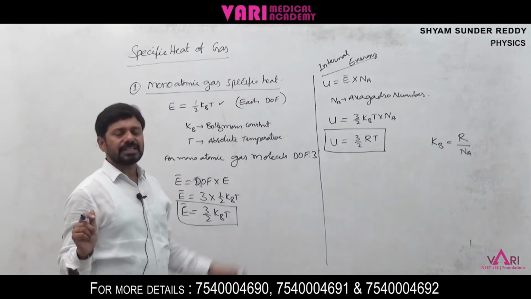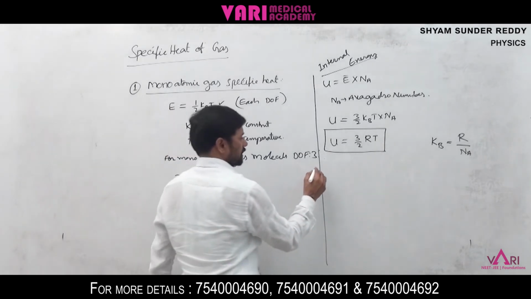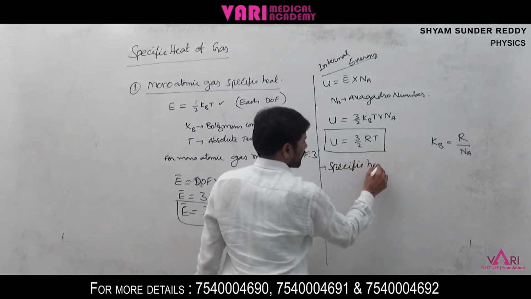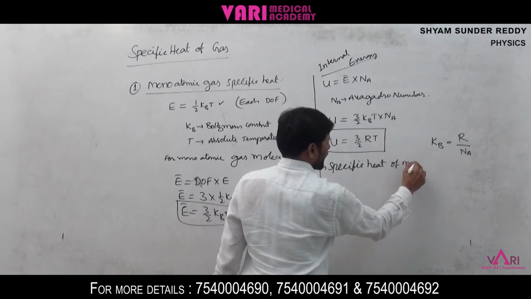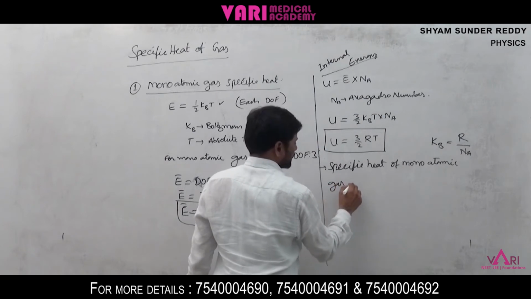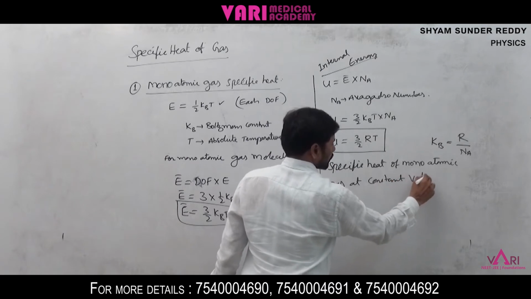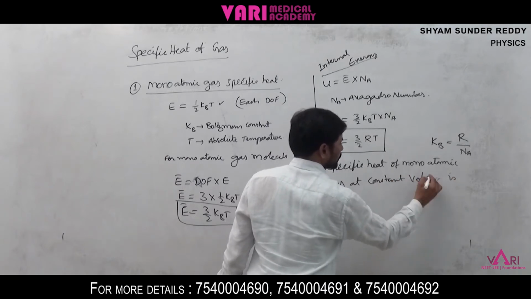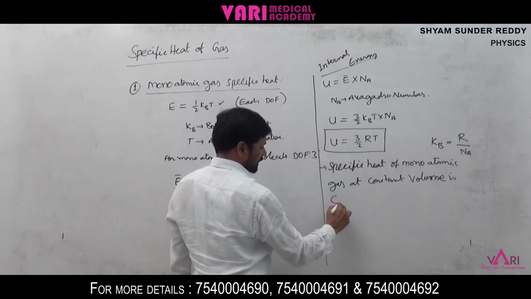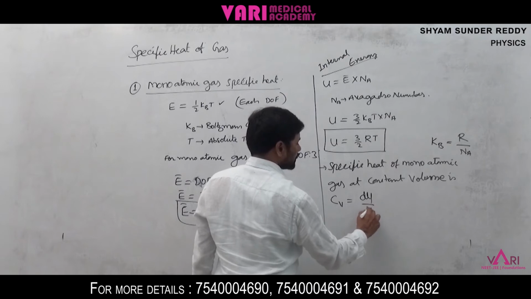Now, specific heat of a monoatomic gas at constant volume. CV is equal to dU by dT.